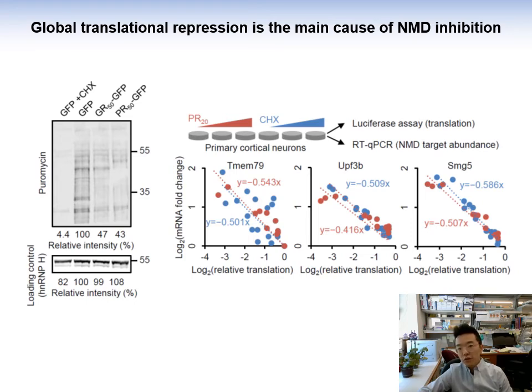For each of the 3 targets, we saw an almost complete overlap of the dose-response curves between PR20 and cycloheximide, suggesting that the effect of translation repression could account for most, if not all, of the effect of poly-PR on NMD.